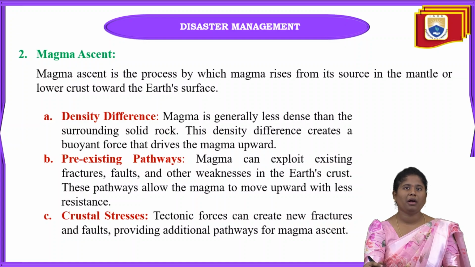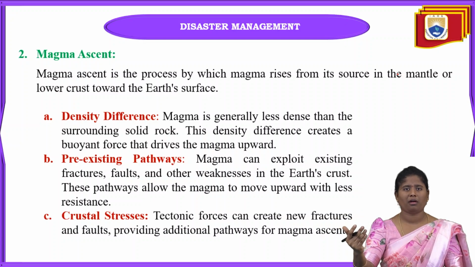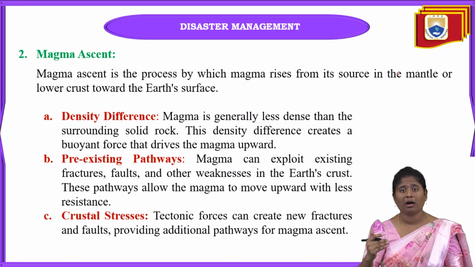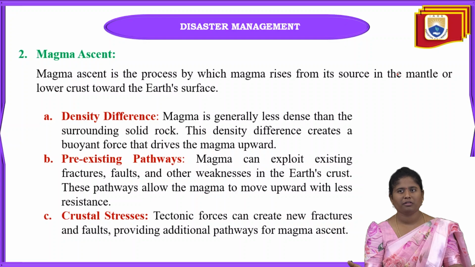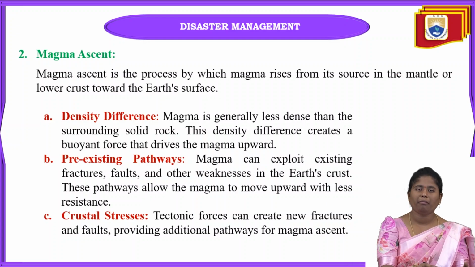And next one is magma ascent. What is meant by magma ascent? It is when magma is raised from the earth, from any type of source, whether from the mantle or from the lower crust of the earth surface. That is called magma ascent. It can be formed from the lower crust of the earth surface or from the mantle rock also.